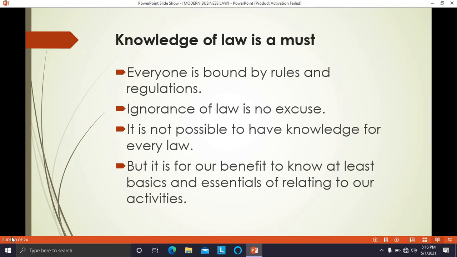So, what are the laws relating to business? How business transactions are carried out, how contracts come into existence, what are the rights and duties of the parties to the contract. All these things it is very necessary for a commerce student to know. Therefore, we have to study this subject.